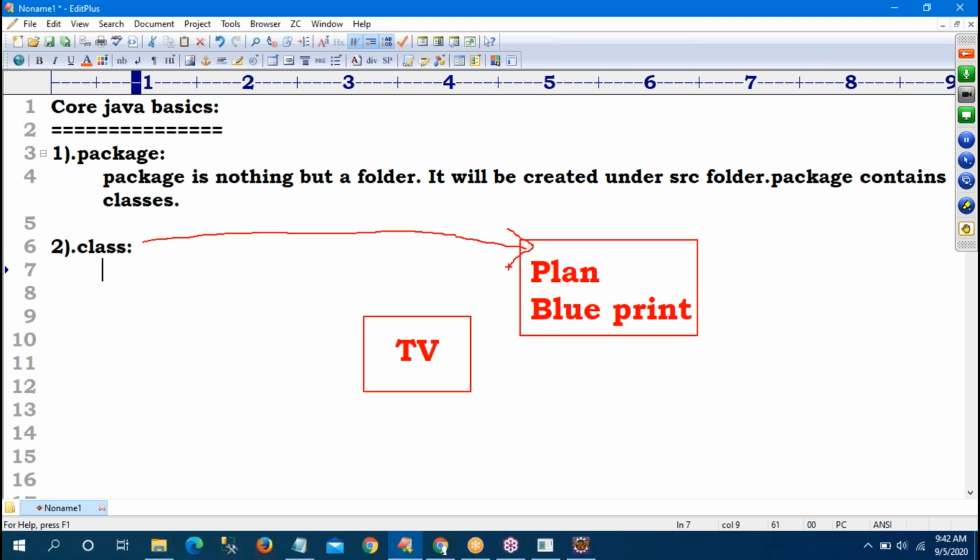The normal technical definition is that a collection of methods and variables is called a class. That is also okay. But here, the plan and blueprint design is nothing but a class. Based on the class, the physically existing TV is an object. The blueprint is a class. Remember, the TV is an object which is physically available. That is called an object.